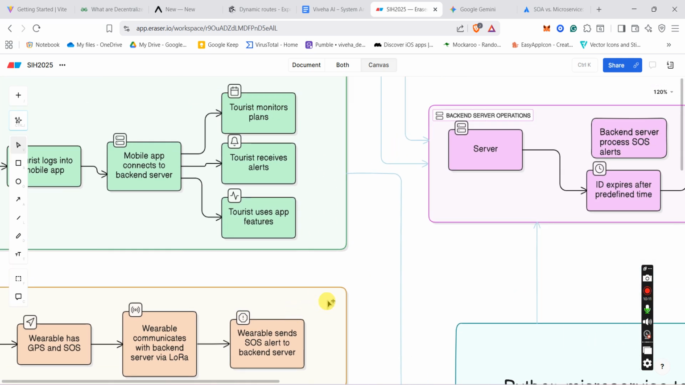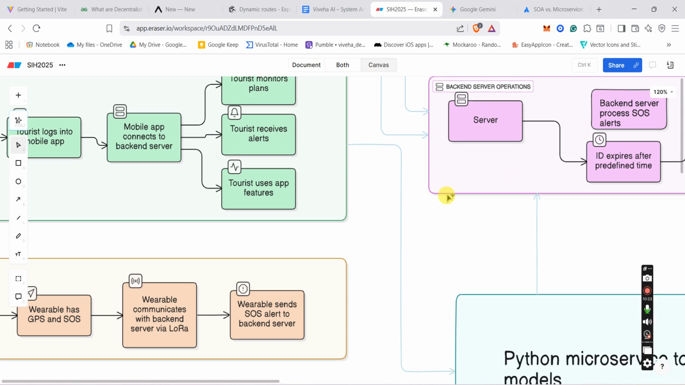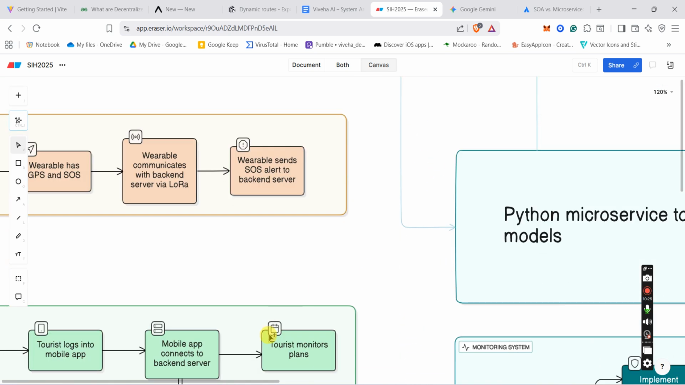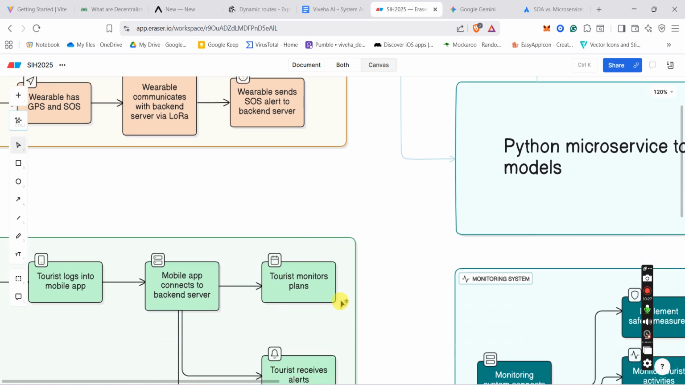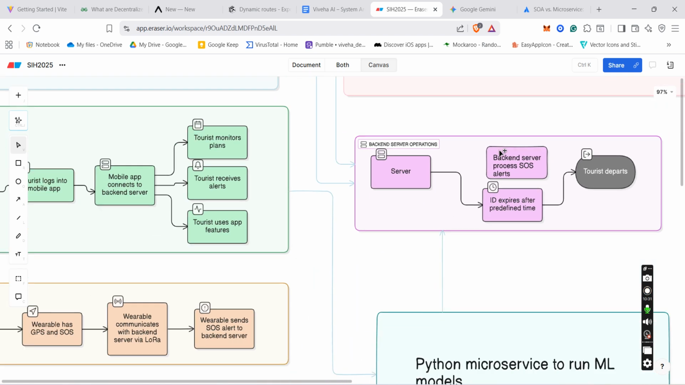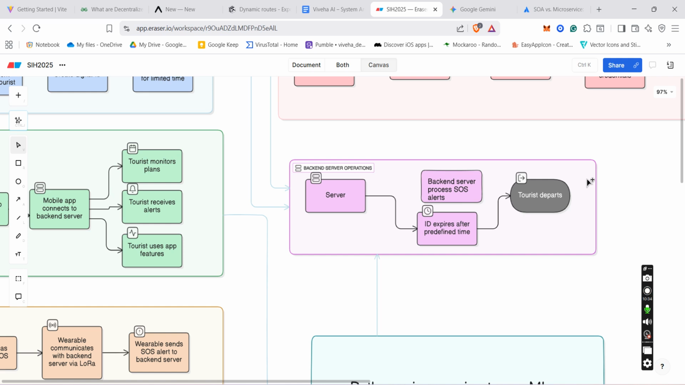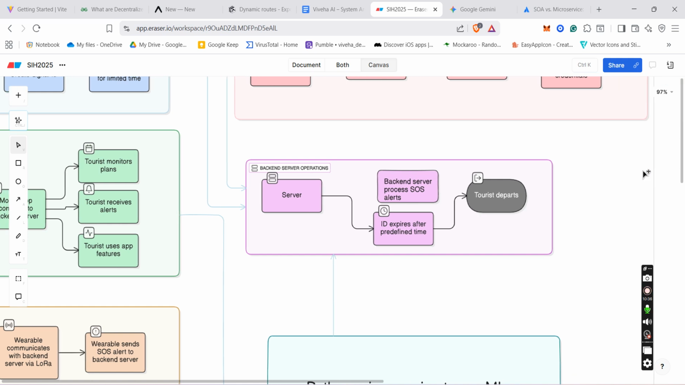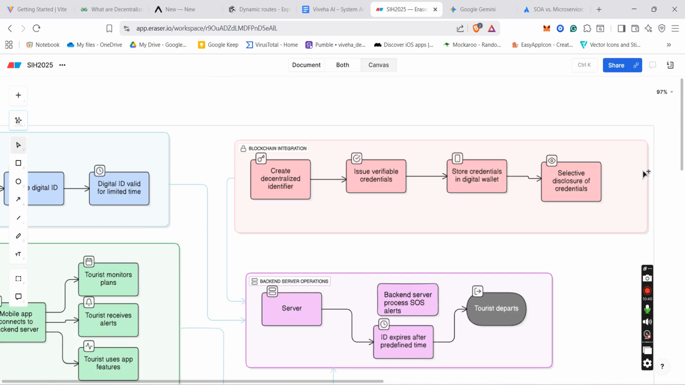So when the tourist feels unsafe or uneasy, the tourist will generate an SOS alert, and that alert will be sent to the backend server. Then the backend server will send it to the police department, tourist department, and any other safety response team, and they will try to reach that tourist using their GPS coordinates.